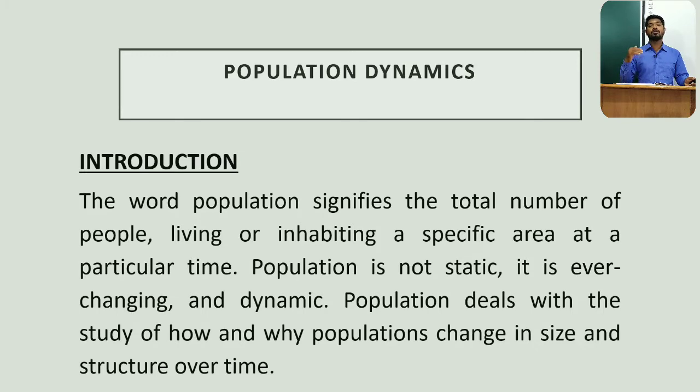So this population is not static. Static means it is the same. It keeps on changing. It is ever changing and dynamic. Dynamic is a synonym of changing. The number of people does not remain the same.